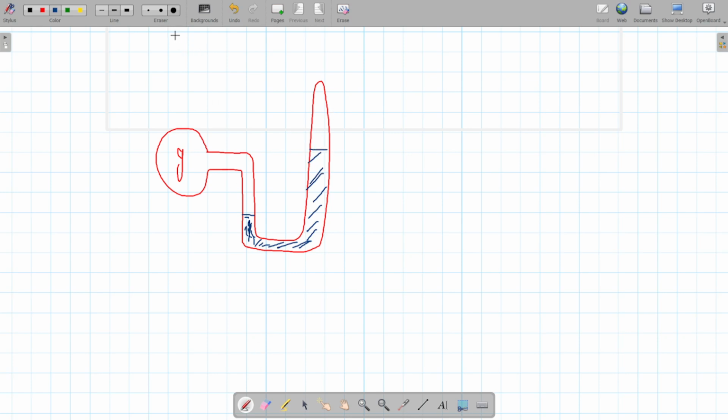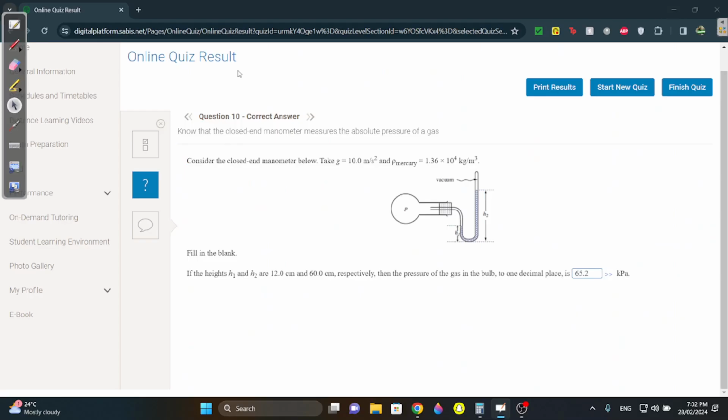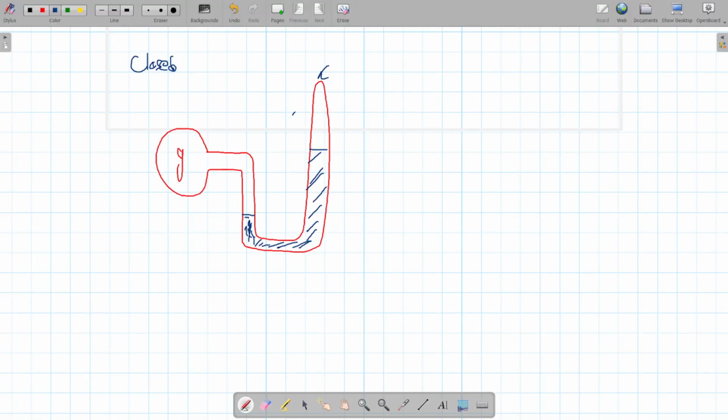This is a closed-end manometer. It's closed, so that means over here they say it's vacuum. What does that mean? There's only pressure acting from the liquid. There's no atmospheric pressure. So if you wanted to find the pressure inside the manometer, since it's closed, you only take the liquid pressure.